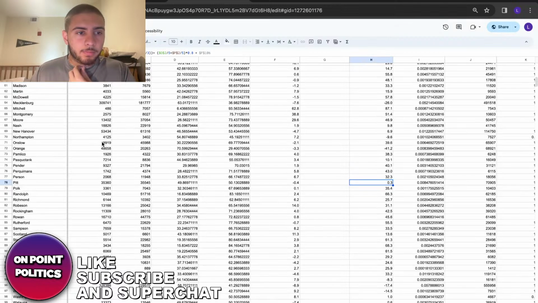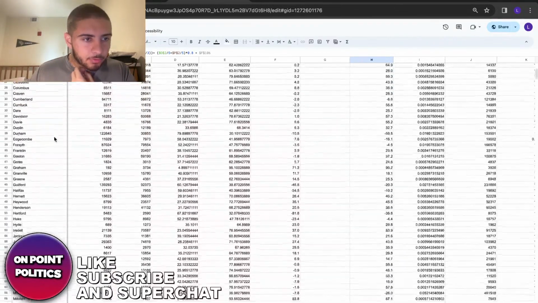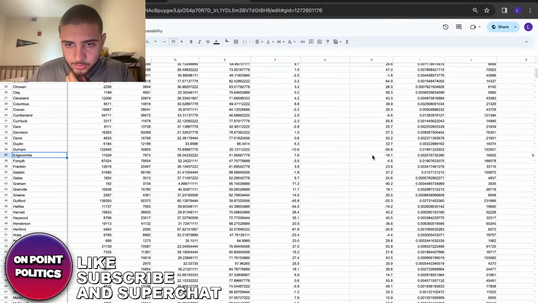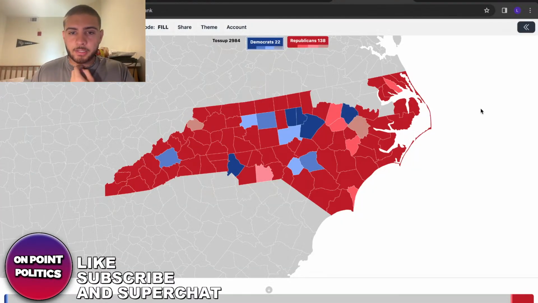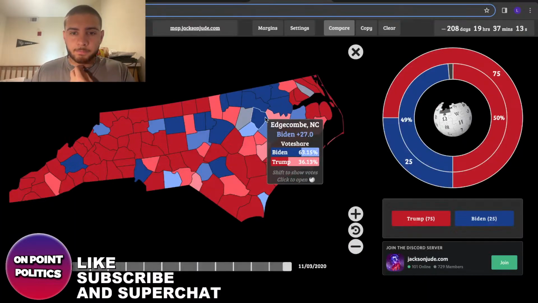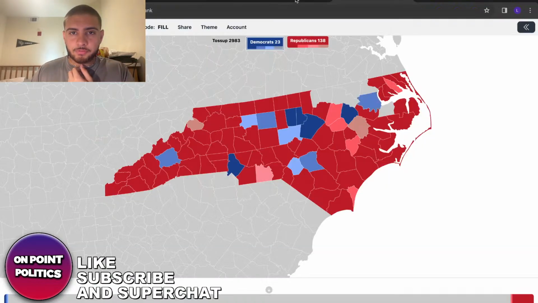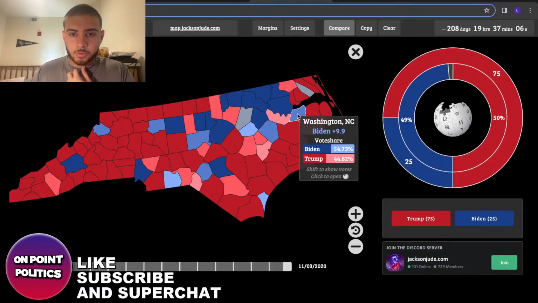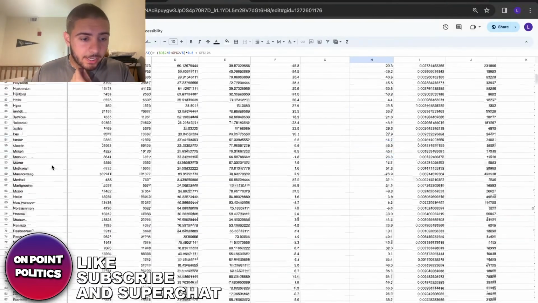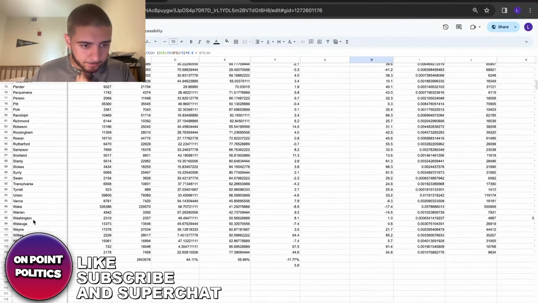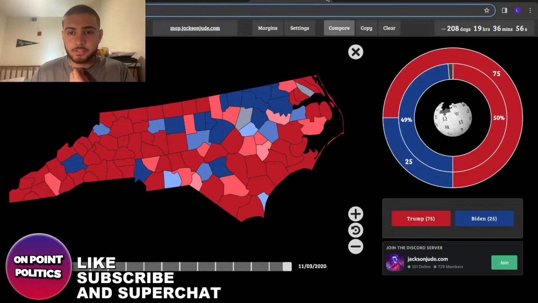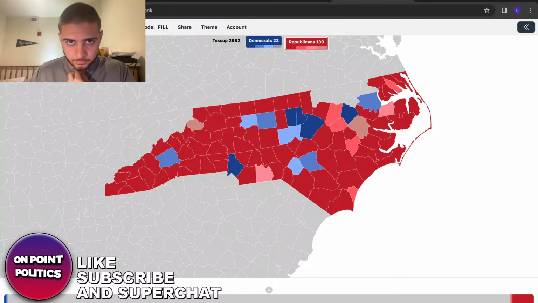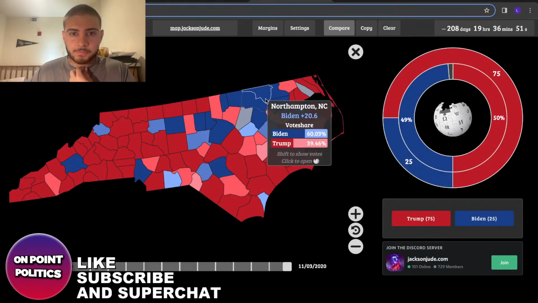And Edgecombe, I wonder how much that one's going to shift. It's still 16 points according to the model. He's still winning it by 16. This is falling under safe. That's falling under safe. He might even flip. He might even almost get Washington County, actually. Let's actually look at that. Oh, look, he did. He got it by like a point. So he wins that by a point. So he flips that.